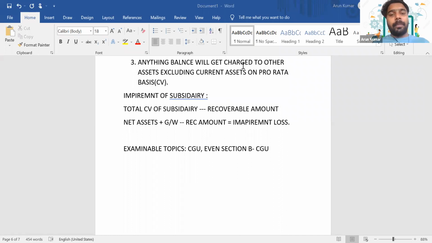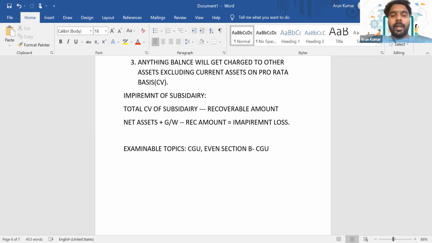Let's say, it's a very rare chance, but we know that a subsidiary is a CGU, right? Because a subsidiary is a separate group of assets. So the subsidiary itself can be considered as a CGU. So if you are asked to calculate the impairment loss of a subsidiary, it will include the net assets of the subsidiary, the book value, plus the goodwill. The goodwill also should be considered.